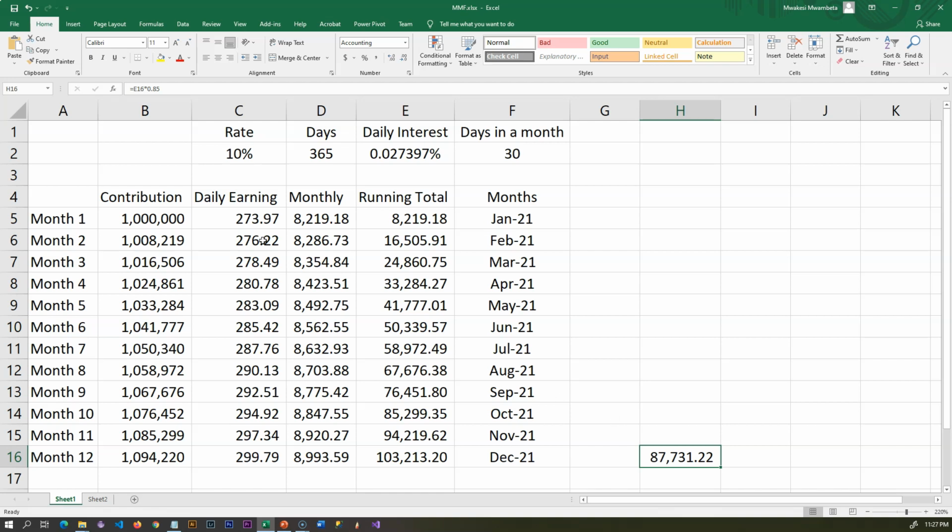What you're actually doing here, if you look at this column, whenever you sleep and wake up, you have 273.97 on month 1, and by the 12th month, you're actually sleeping and waking up with around 300 in your pocket every day for just putting your money in money market. The margins, you feel like they're quite small, but this is a huge significant difference. If you do small amounts, if you leave your amount to compound and maybe you keep on adding, let's say 10K every month, you'll see the biggest difference it makes.